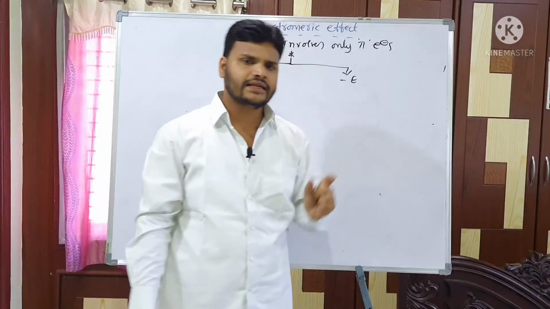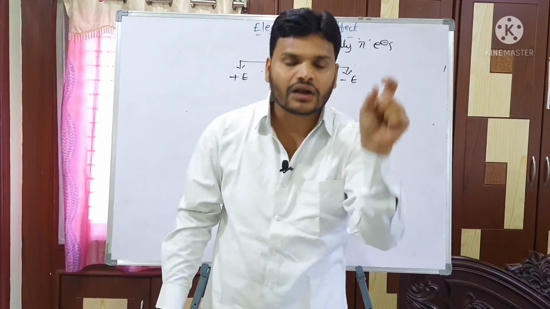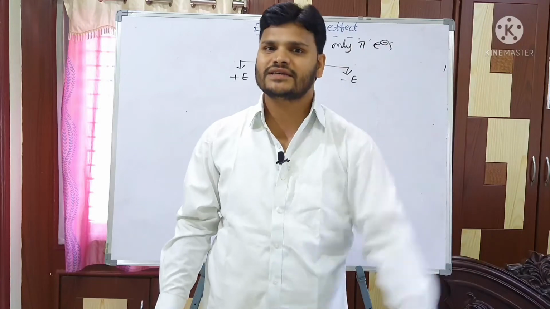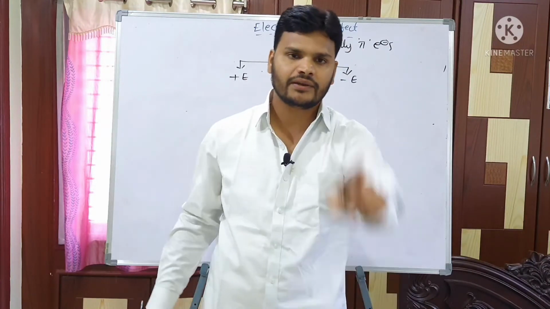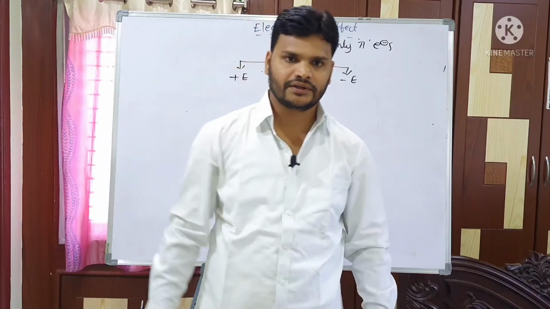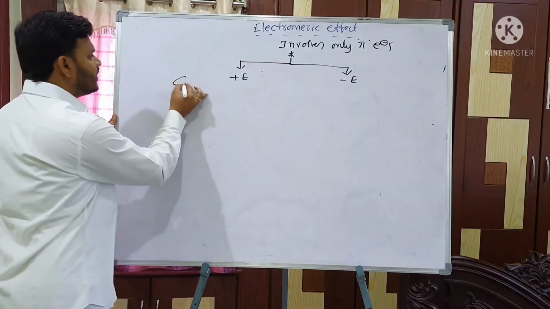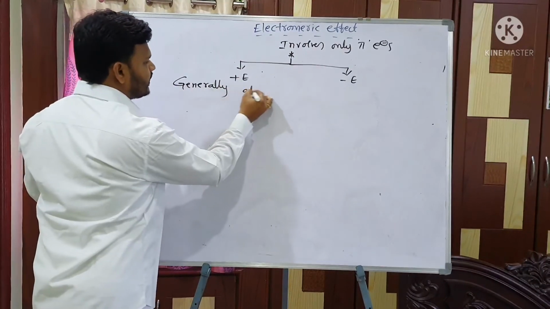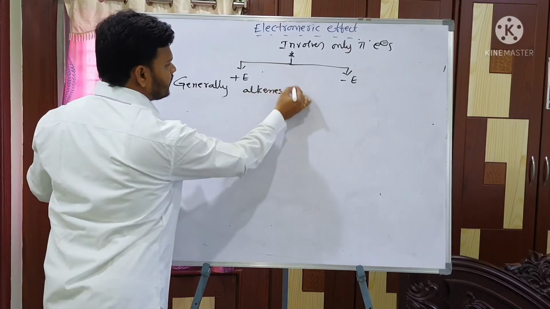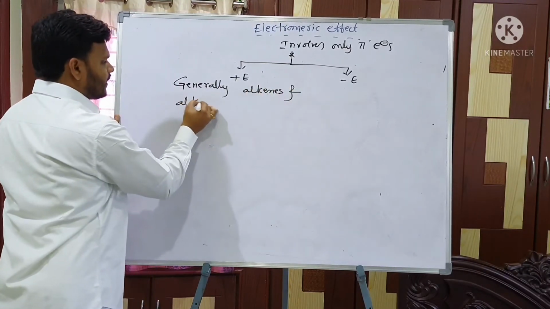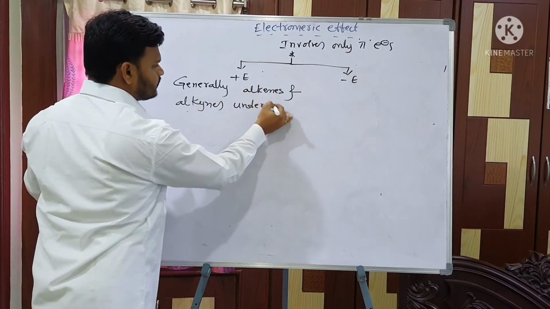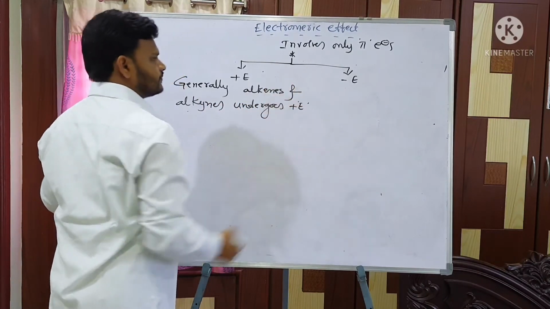Generally alkenes and alkynes show the plus E effect. This is a beautiful point, a very important point. Keep it in your mind. Generally alkenes and alkynes undergo the plus E effect.